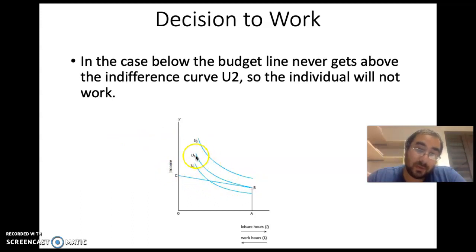And since the slope is constant and U2 gets steeper and steeper, if our individual doesn't want to work 1 hour, he or she definitely will not want to work 10 hours or 8 hours, because the average hourly income needed to compensate the lost 10 hours is larger than the amount of income necessary to compensate 1 hour of leisure lost.